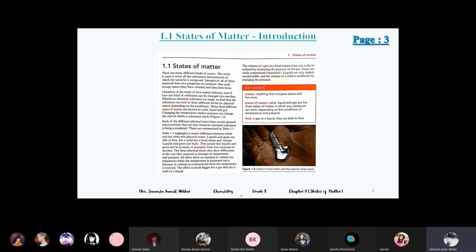And these presentations are also from the new edition book. So first is states of matter.